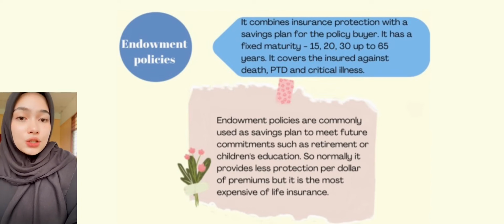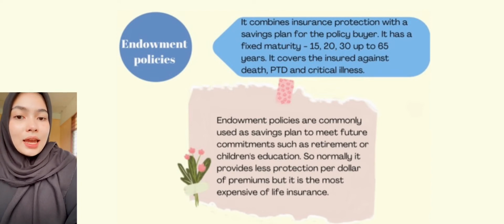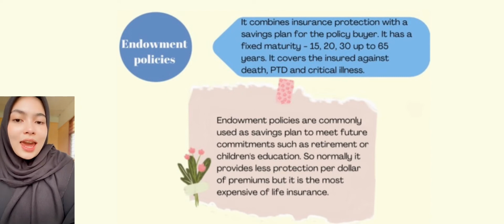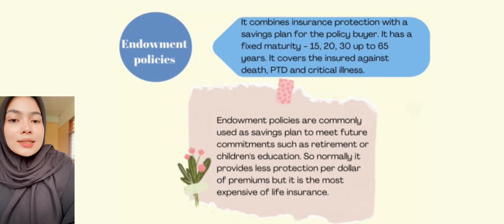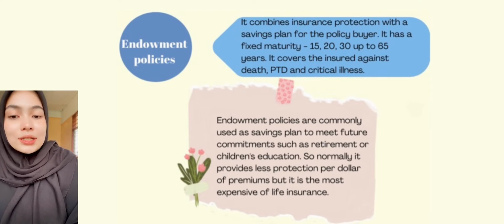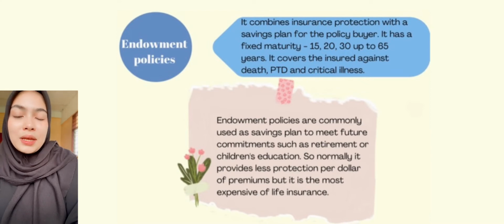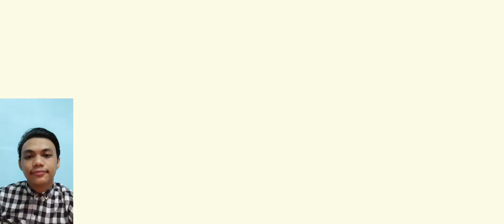It covers the insured against death, PTD, and critical illness. Endowment policies are commonly used as savings plans to meet future commitments such as retirement or children's education. Normally it provides less protection per dollar of premium, and it is the most expensive of life insurance.